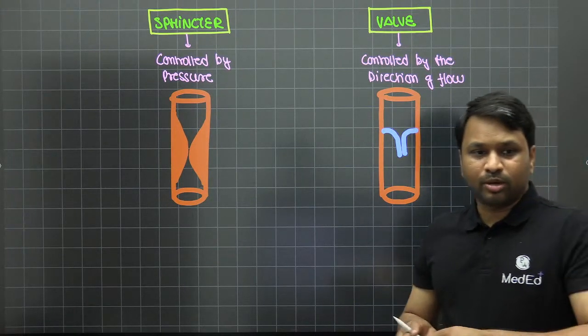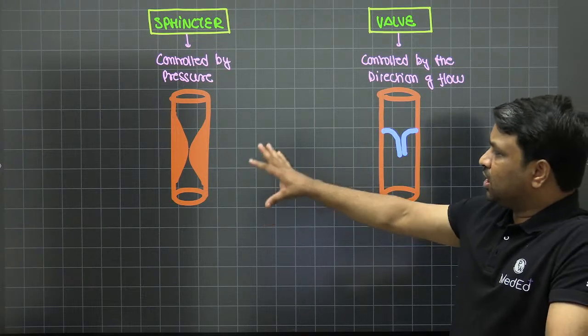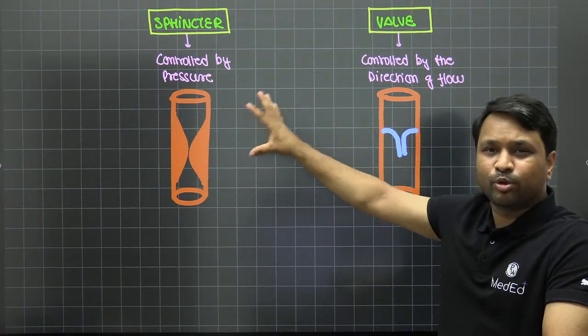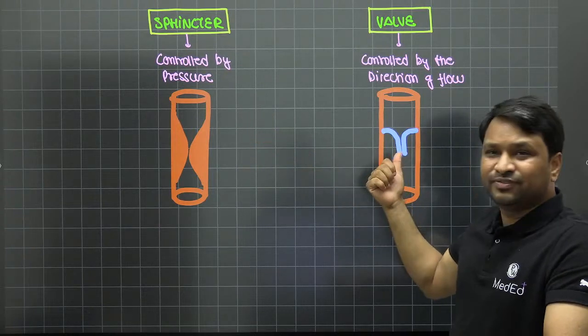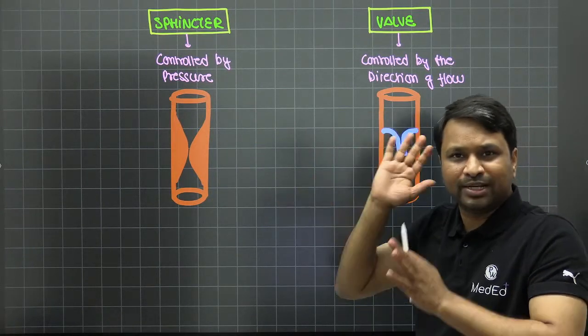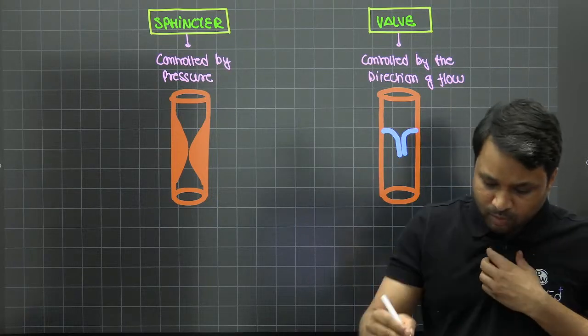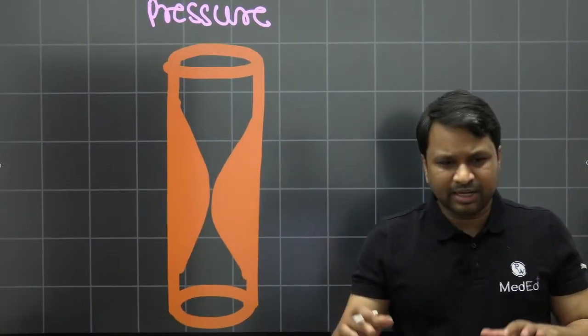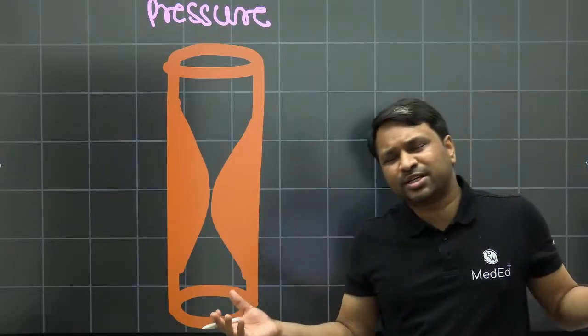So the sphincters are going to be present in a way that it looks like a mechanical propeller. We'll talk about it. Valve, on the other hand, is controlled, driven only by the flow and the direction, nothing more than that. What do you mean by this? Let's decode this. Sphincters का ना, we say, इनका खुद का कोई ईमान नहीं होता. जो प्रेशर देगा खुल जाएंगे.